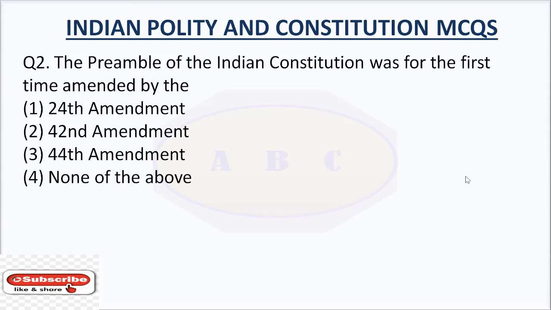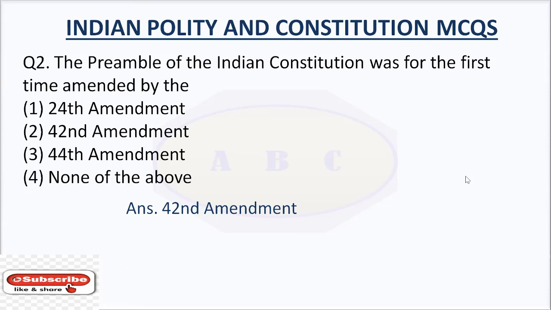Question number 2. The preamble of the Indian Constitution was for the first time amended by option number 1, 24th Amendment, option number 2, 42nd Amendment, option number 3, 44th Amendment, option number 4, none of the above.